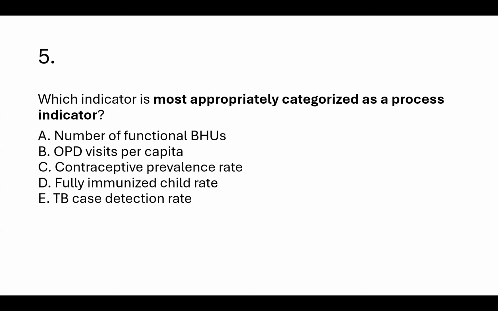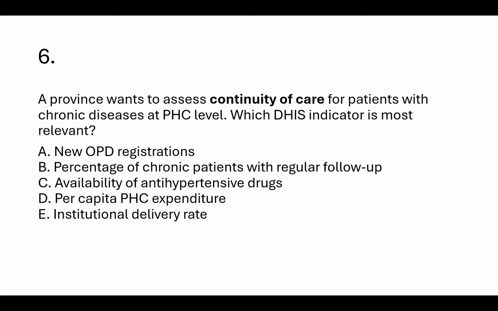Which indicator is most appropriately categorized as a process indicator? Number of functional BHUs, OPD visits per capita, contraceptive prevalence rate, fully immunized child rate, or TB case detection rate. Yes, it is B, OPD visits per capita. These are showing us about the process indicator.